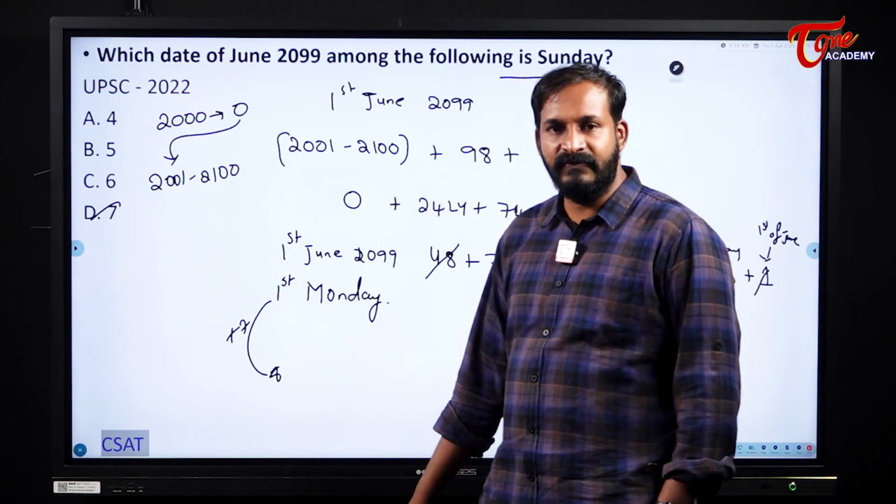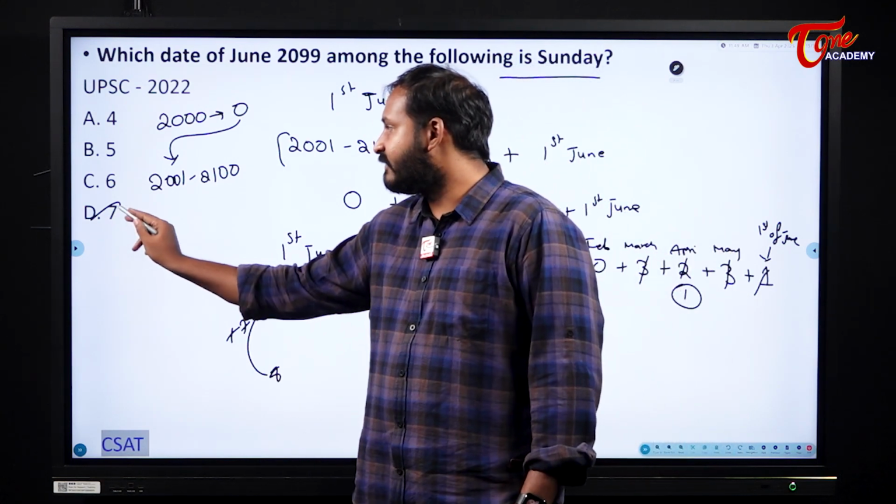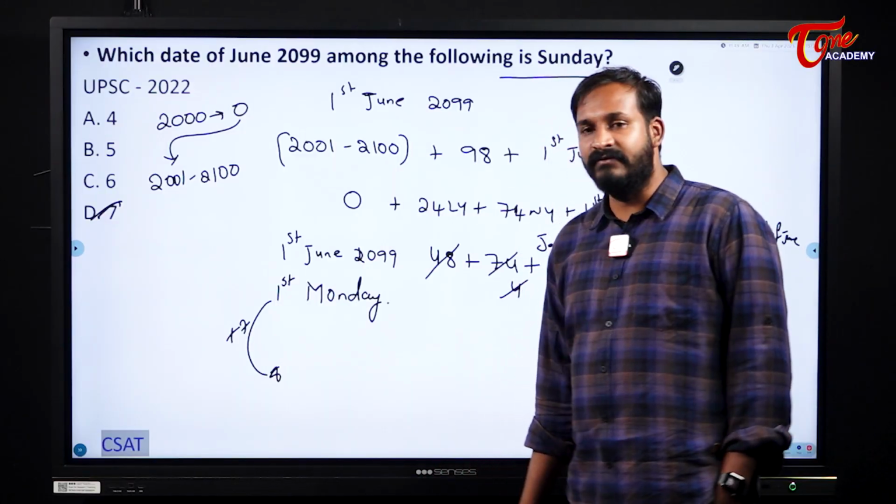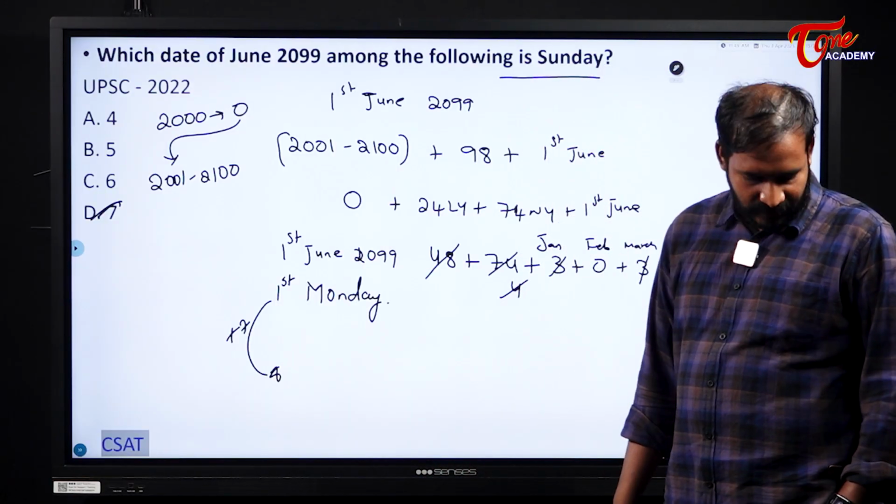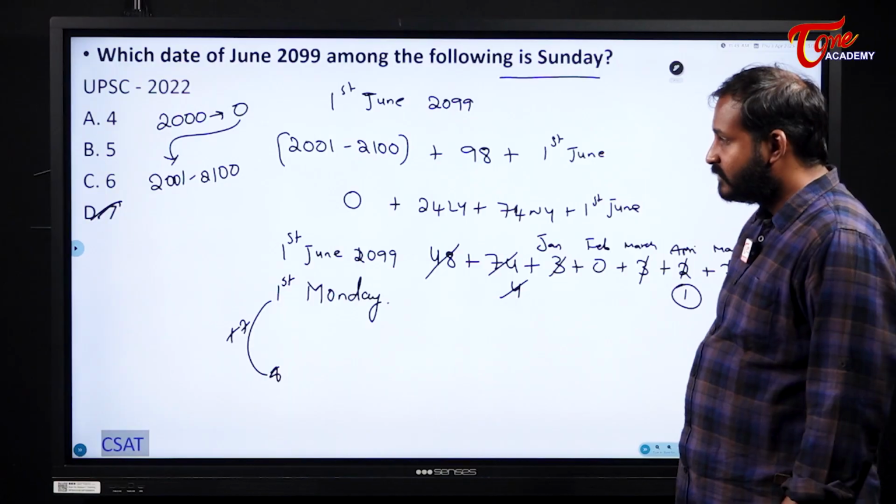So what is the day before Monday? Sunday. So on 7th of June 2099 we will have Sunday.